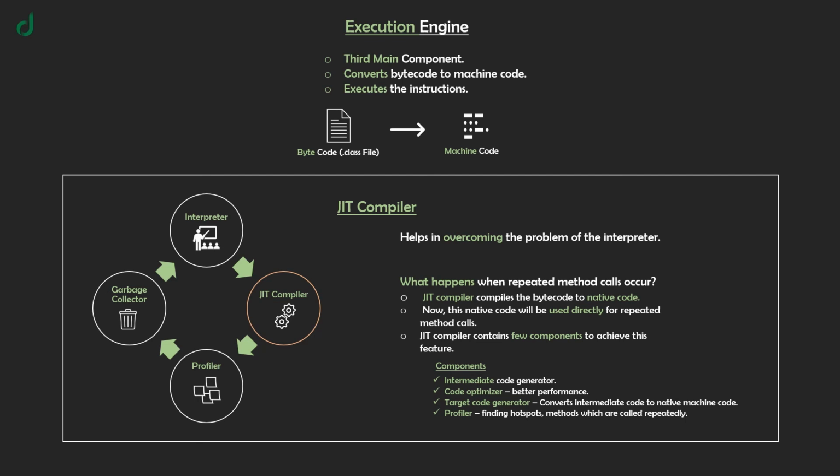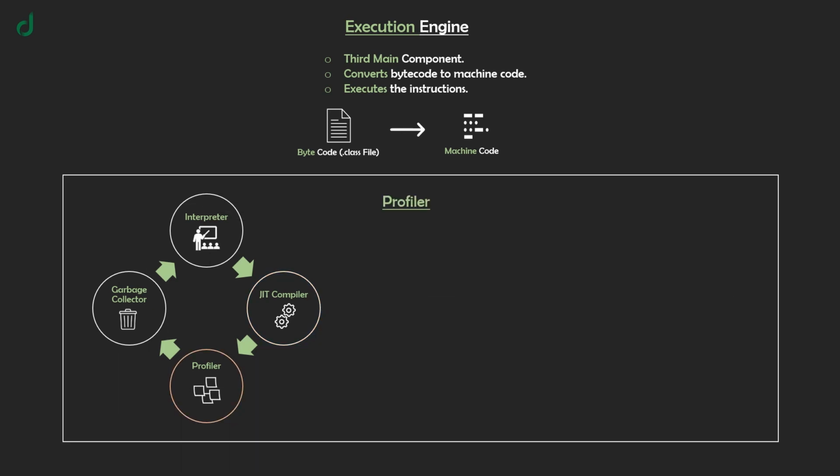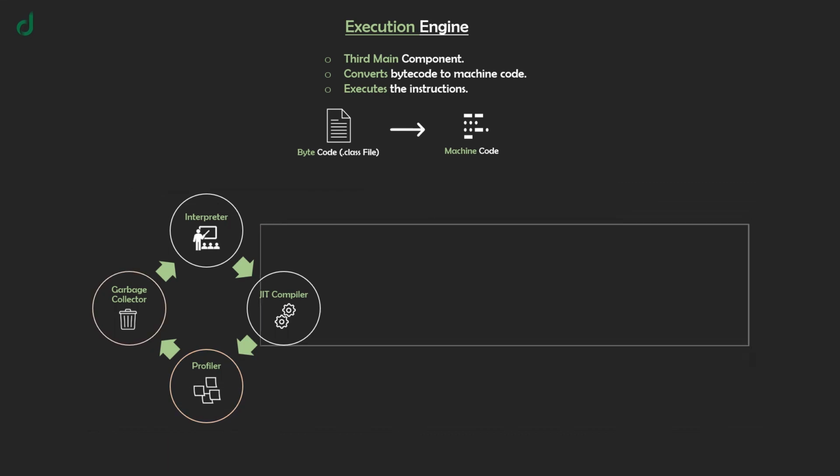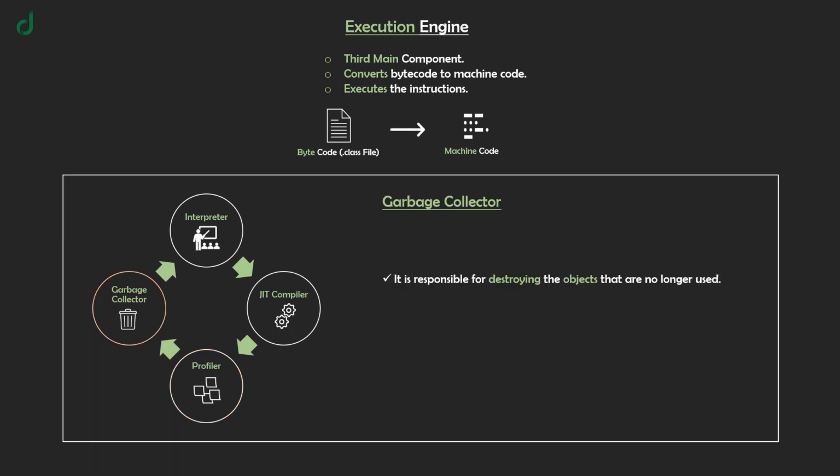The JIT compiler contains a few components to achieve this feature. If we look into the internals of JIT, we have an intermediate code generator, a code optimizer for better performance, a target code generator, which converts intermediate code to native machine code, and a profiler for finding hotspots, methods which are called repeatedly. Interesting, right? Third component is the profiler. The profiler is used for finding hotspots, methods which are called repeatedly. And the last important component is the garbage collector. The garbage collector is responsible for destroying the objects that are no longer used.